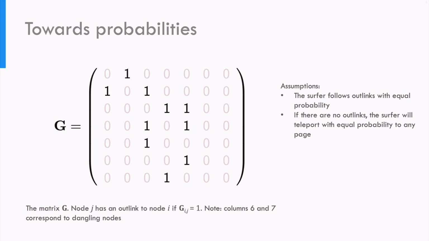The dangling nodes are a special case, since we cannot click on a hyperlink to leave them. That means that we always teleport from dangling nodes. We jump away. Every page has an equal chance to be the destination. The probability is equal to 1 over the number of websites, because every website has the same chance to be the destination website.